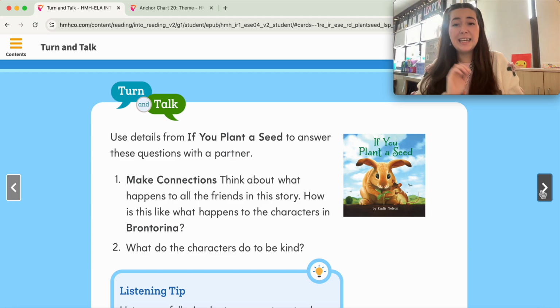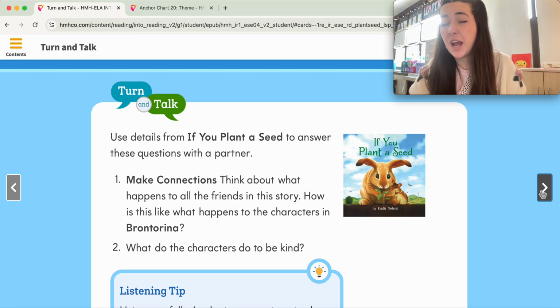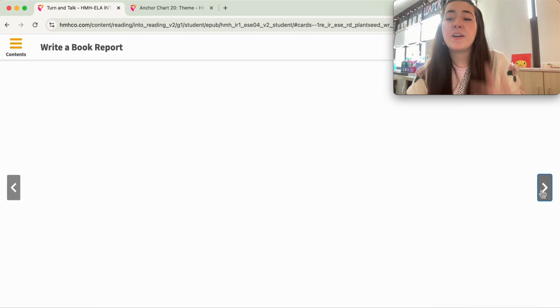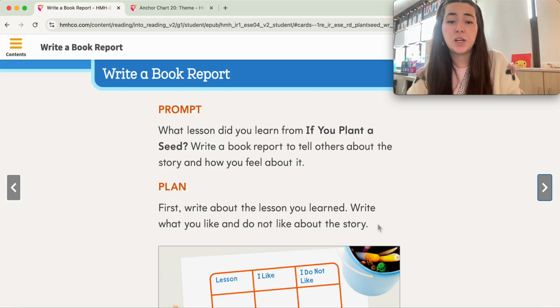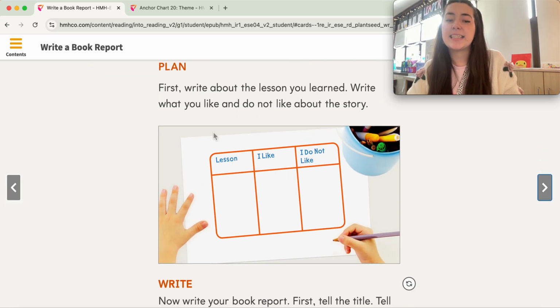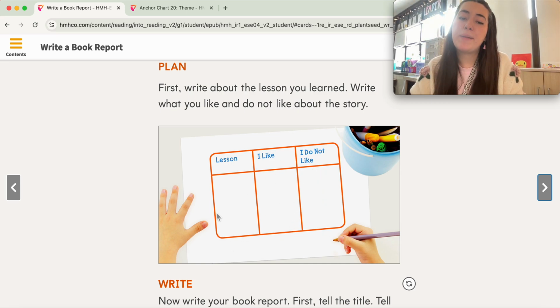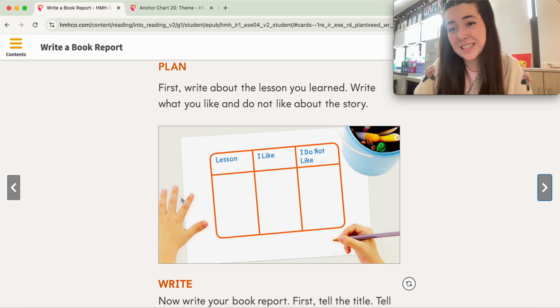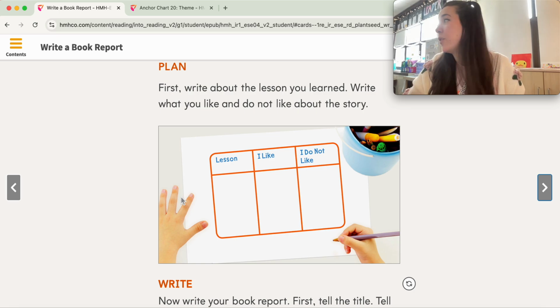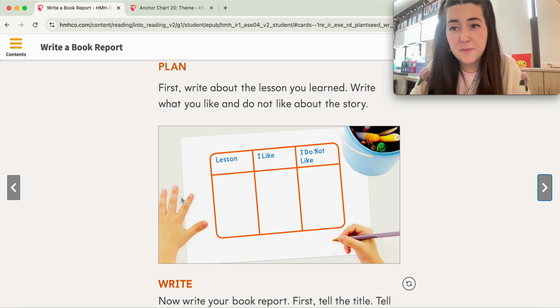So now you are free to work on your gem boards. There is a page in your HMH book that looks like this. It says lesson, I like, and I do not like. If you draw a picture or write your lesson and then draw what you do like about the story and what you did not like about the story in this, that is a sapphire gem for you because it's an HMH project. Otherwise, you can go ahead and get any of the papers out and work on those and start earning gems for your jar.